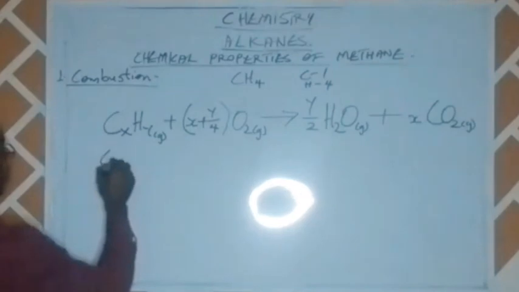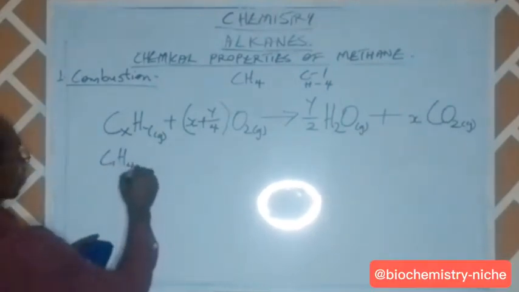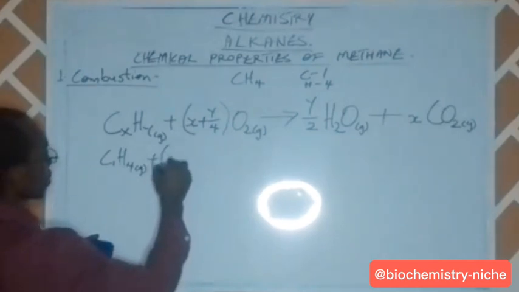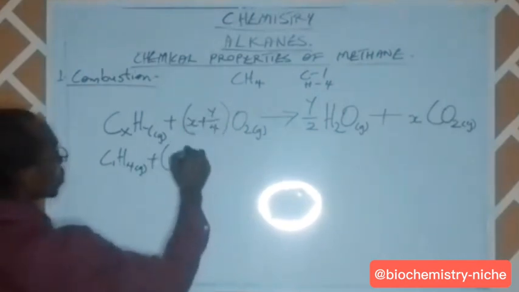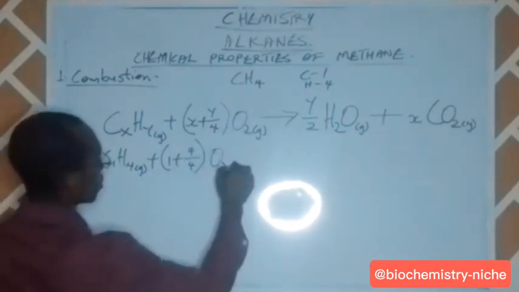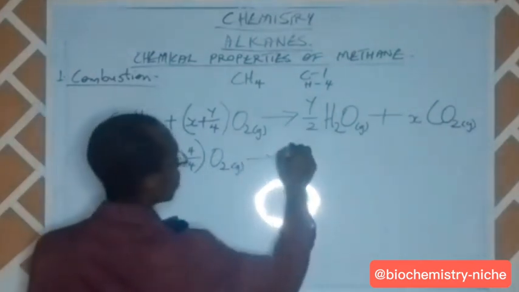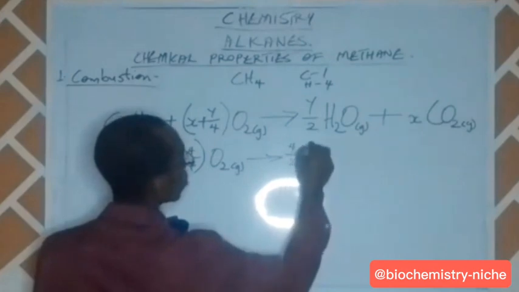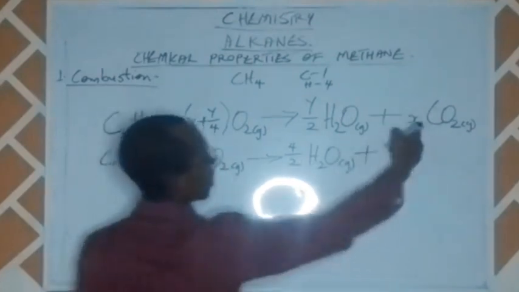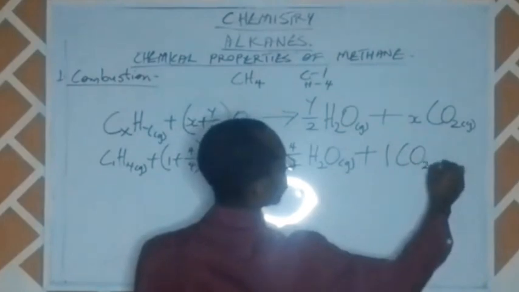So that means we'll be having C1H4, which is a gas, plus x is 1 plus y, which is 4 over 4, and then our oxygen in gaseous form to give us y, which is 4 over 2, and then we have water here, plus our x, which is 1, CO2, which is a gas.